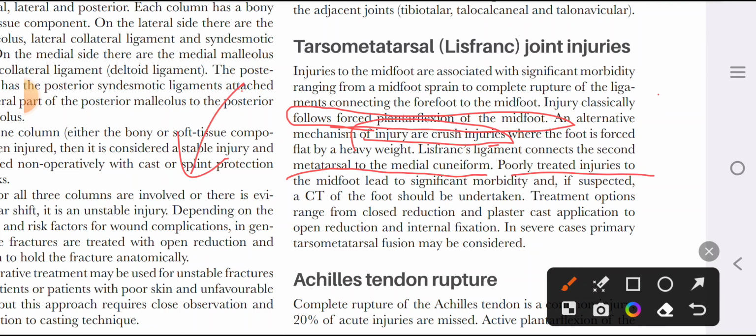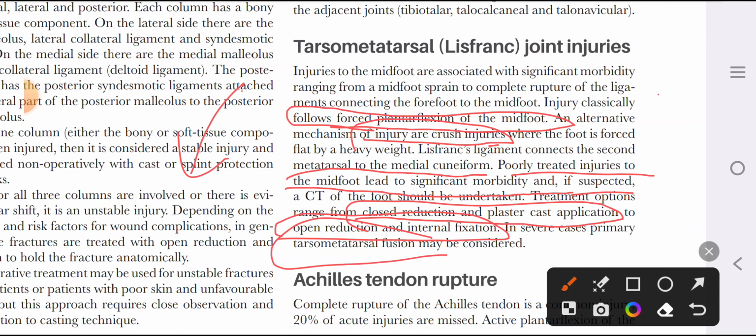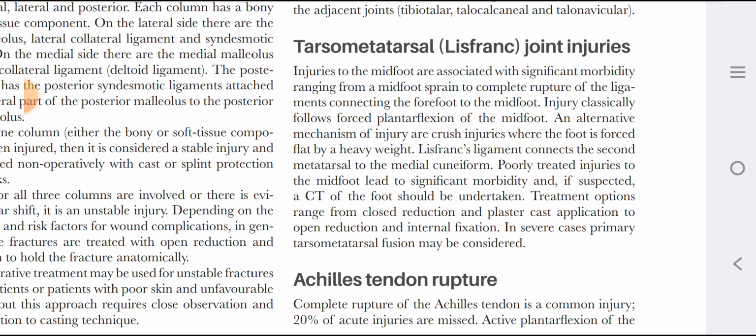Poorly treated injuries to the midfoot lead to significant morbidity. If suspected, a CT scan of the foot should be undertaken. Treatment options range from closed reduction with plaster cast to open reduction and internal fixation to even fusion of the tarsometatarsal joint. Depending upon the severity of the injury, it can be treated closed with a cast, with open reduction and internal fixation with K-wires, or we can also do tarsometatarsal fusion if the injury is too severe and we cannot restore the articular fragments.